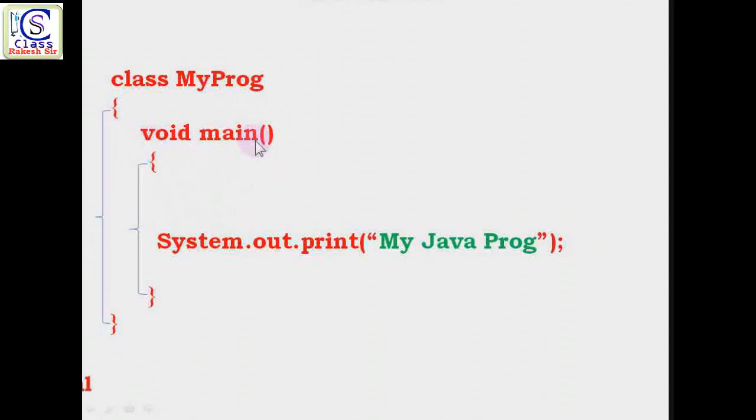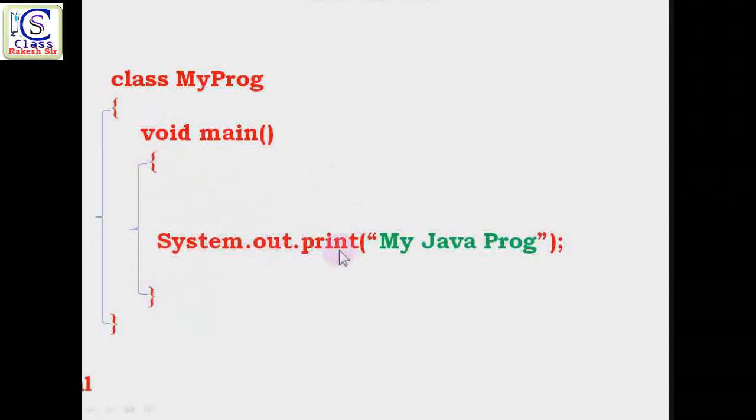and then you have to write void main. This void main is the initial method, and it is compulsory to write in your Java program. And after this void main, because main is a function, you have to give these brackets. After that, once again you have to write an opening brace, and in between this opening and closing brace you have to write all the statements of your program. It means all the program you have to write in between the opening and closing braces.